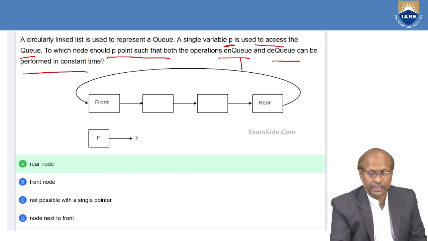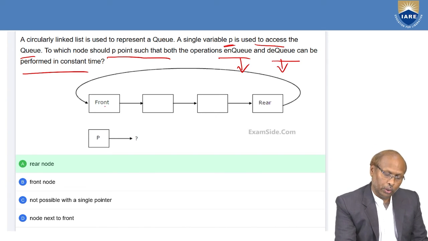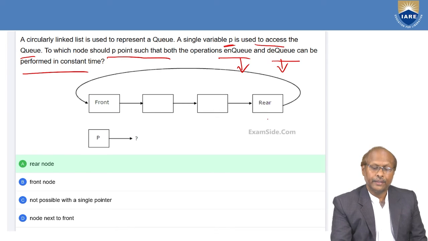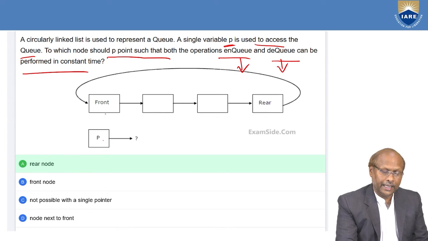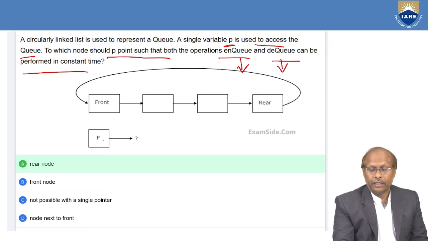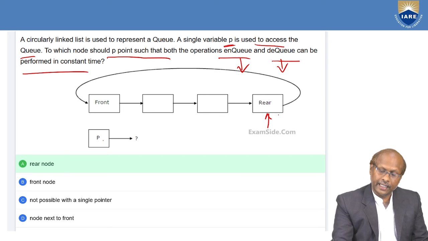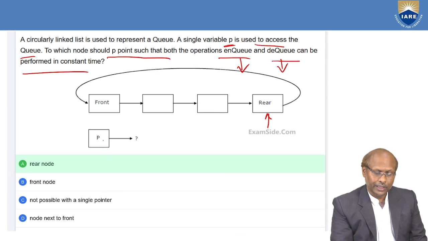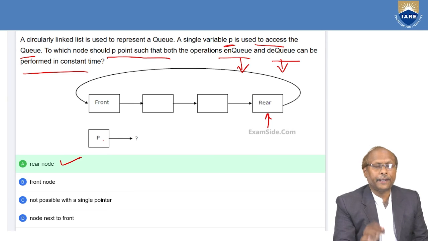NQ means what? Insertion. DQ means what? Deletion. So where should I point? Whether I should point to front or to rear. If I point to front, what will happen? I can delete only. I cannot go back. Whereas if I point to rear, I can insert as well as delete. So both I can do. That's why P should point to rear.